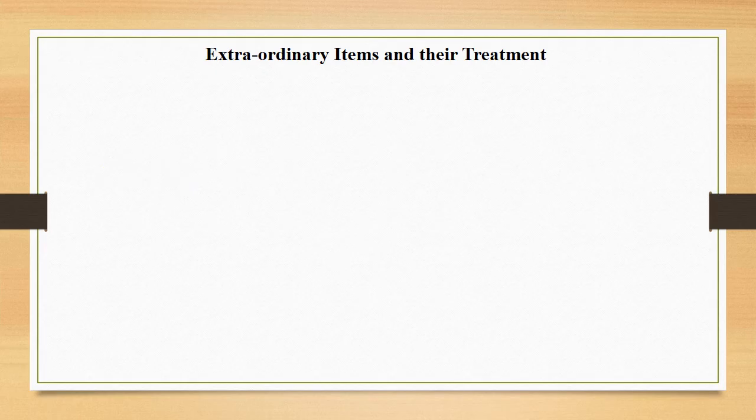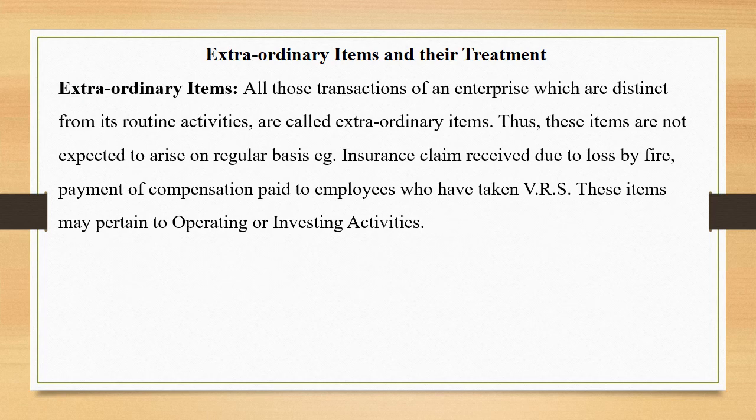Extraordinary items and their treatment. What exactly are extraordinary items? Let us go through it. All those transactions of an enterprise which are distinct from its routine activities are called extraordinary items. Thus, these items are not expected to arise on a regular basis. For example, insurance claim received due to loss by fire, or compensation paid to employees who took VRS. These items may pertain to operating or investing activities.